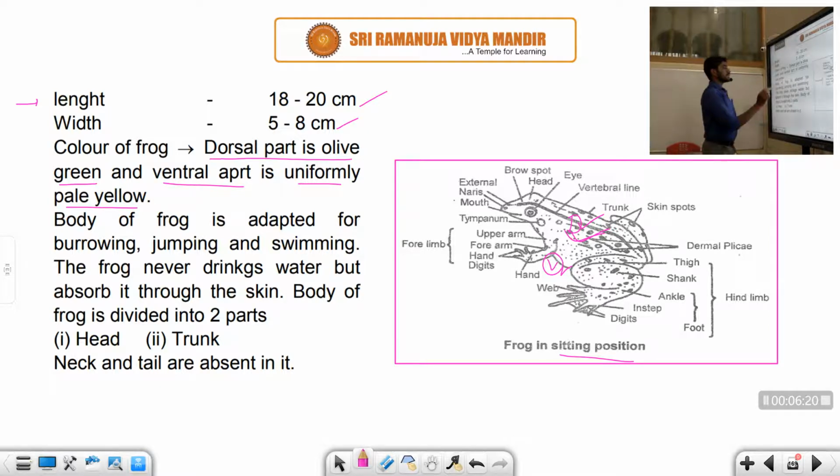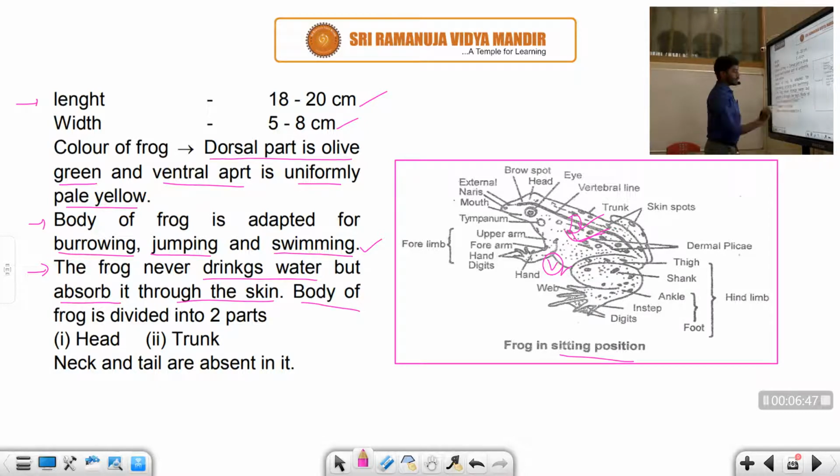Now we can see the body of the frog is adapted for burrowing, jumping and swimming. So these are the properties performed by the frog. Burrowing means going deep into the soil, and the others are jumping and swimming. This is another feature: the frog never drinks water. This is another important property, student: it absorbs the water content through its skin.